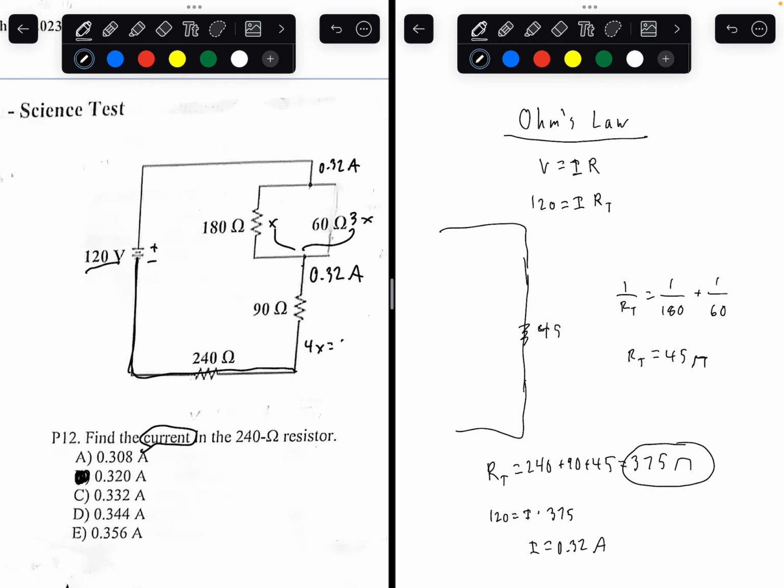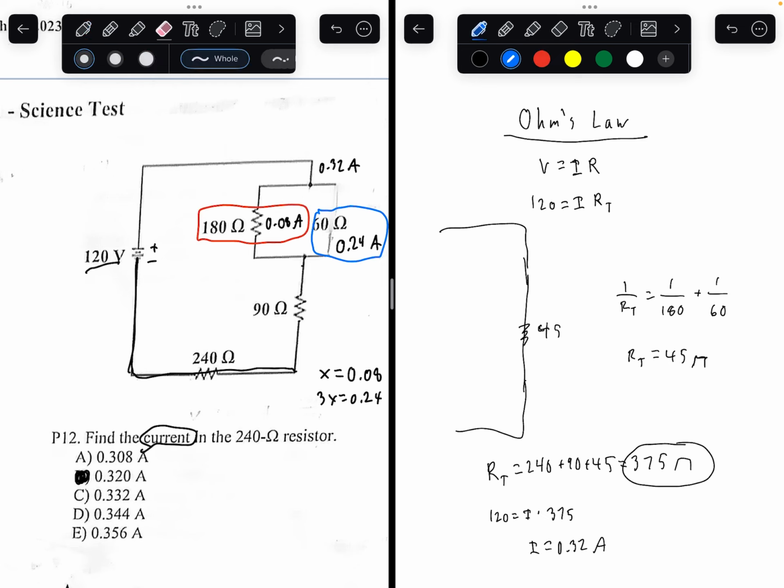4x equals 0.32. X equals 0.08. And 3x would equal 0.24. So the current through the 180 ohm resistor would be 0.08 amps. And the current through the 60 ohm resistor would be 0.24 amps. So I'll just draw. And that's how you find the current through a parallel circuit. Obviously, that's not what we need for this problem, but that's just in case.